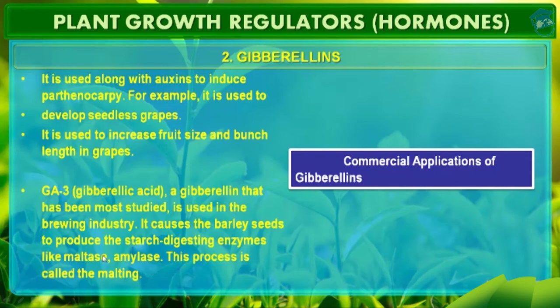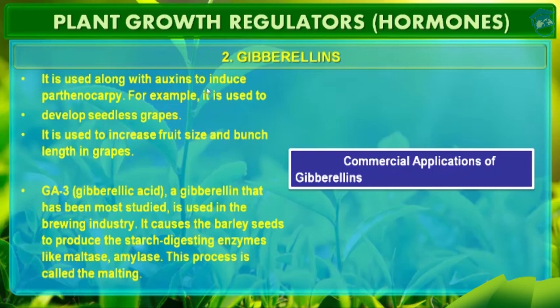See, these two are enzymes. This process is called malting. Okay, so gibberellic acid, to be more precise GA3, helps in malting or in the fermentation that causes barley seed to produce starch digesting enzymes like maltase and amylase, and this process is called malting, students.